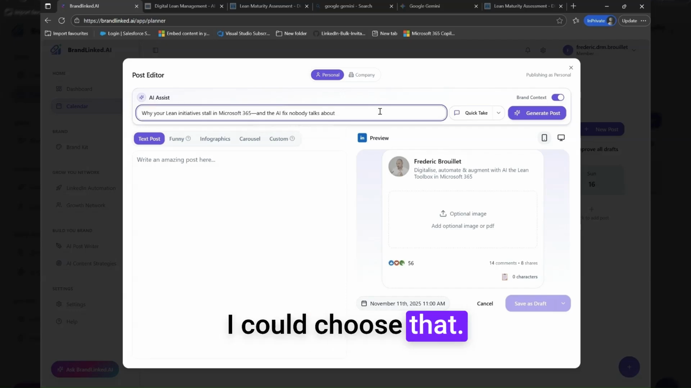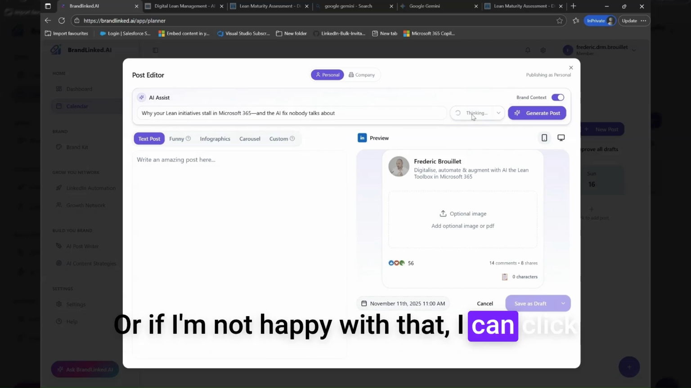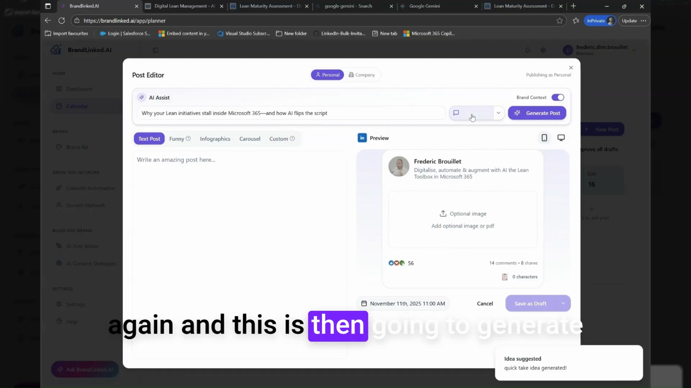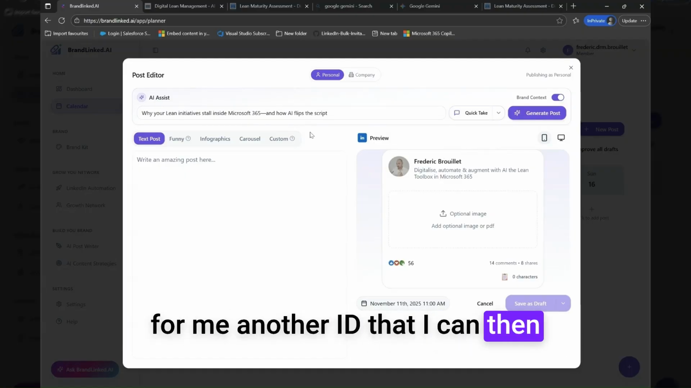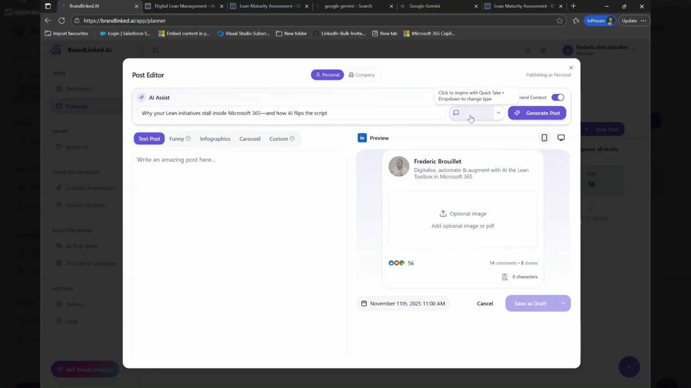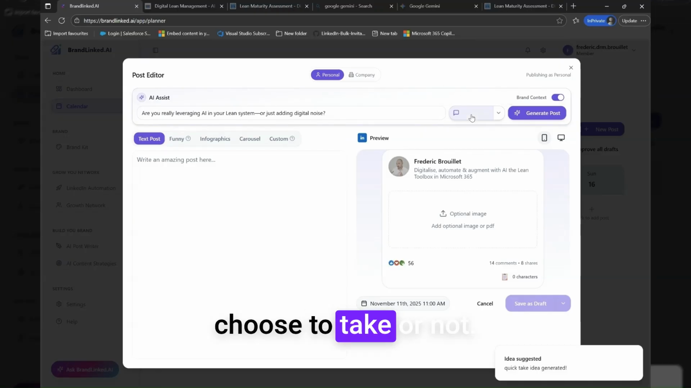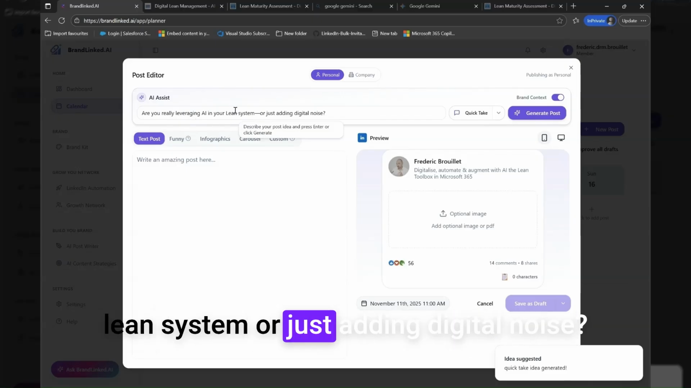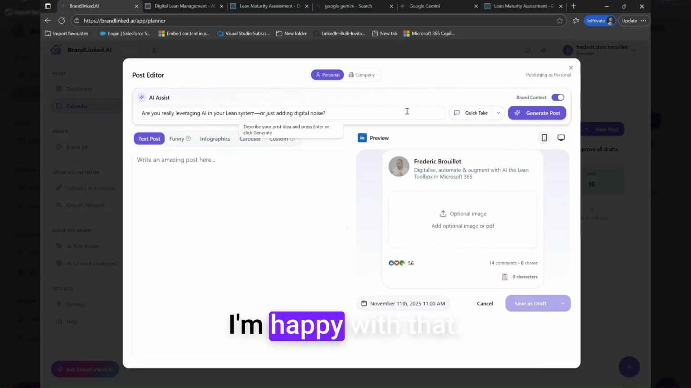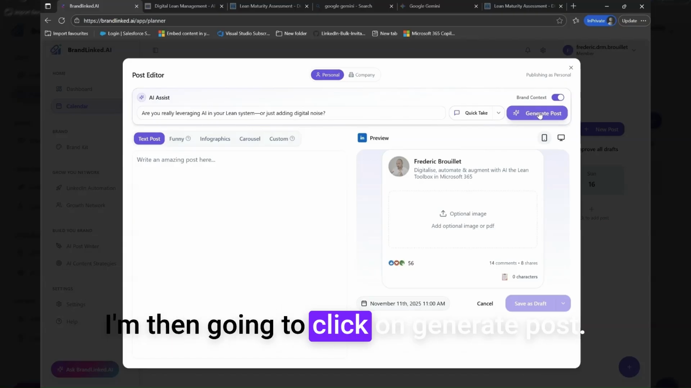I could choose that, or if I'm not happy with that, I can click again, and this is then going to generate for me another idea that I can then choose to take or not. So are you really leveraging AI in your lean system or just adding digital noise? I'm happy with that. I'm then going to click on generate post.